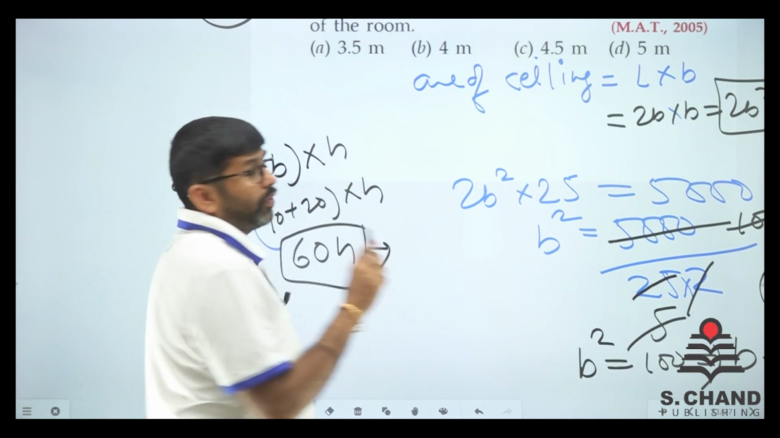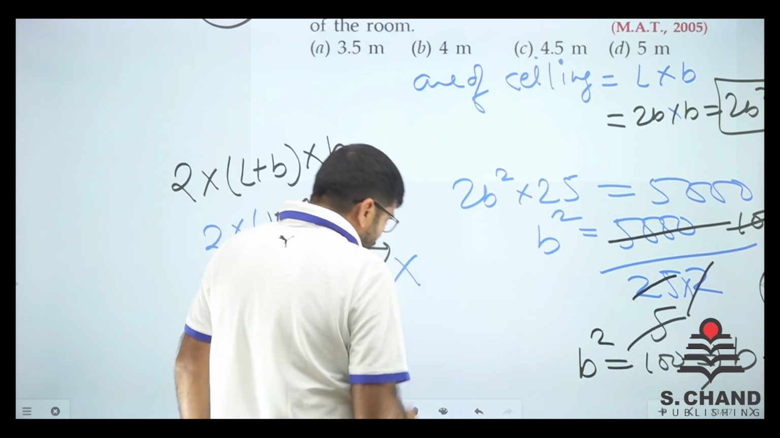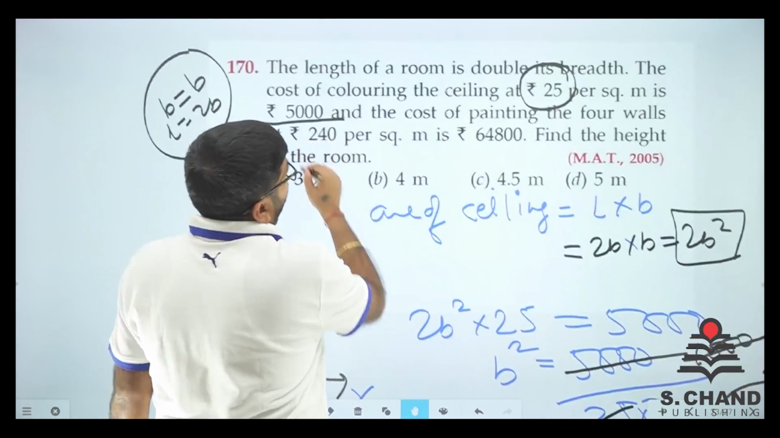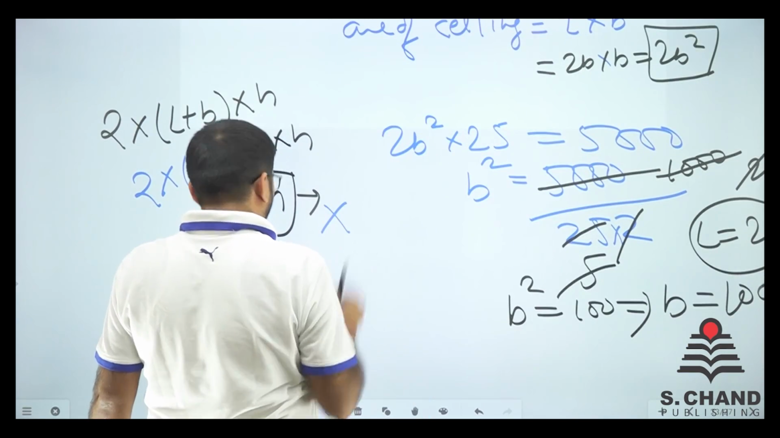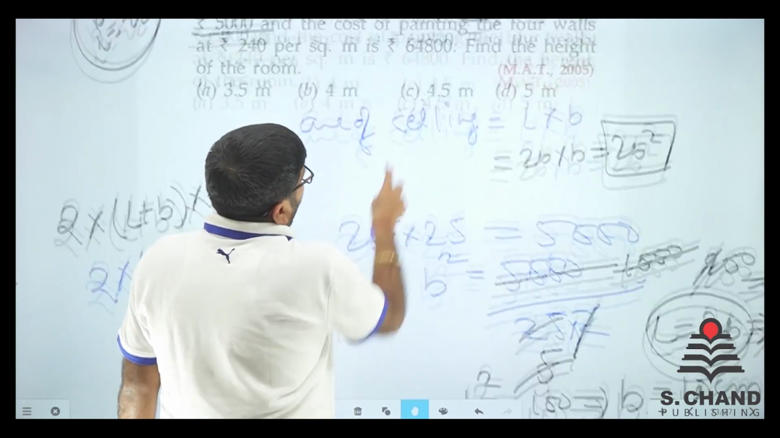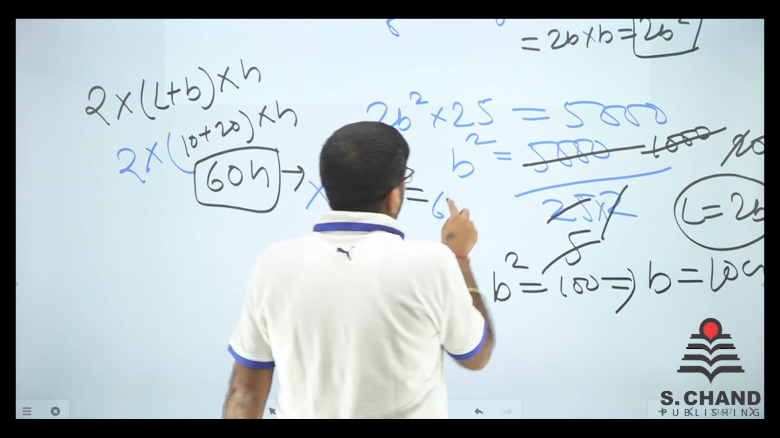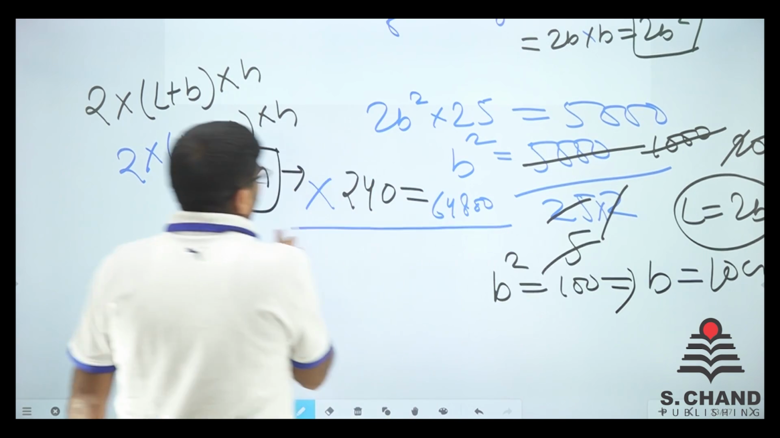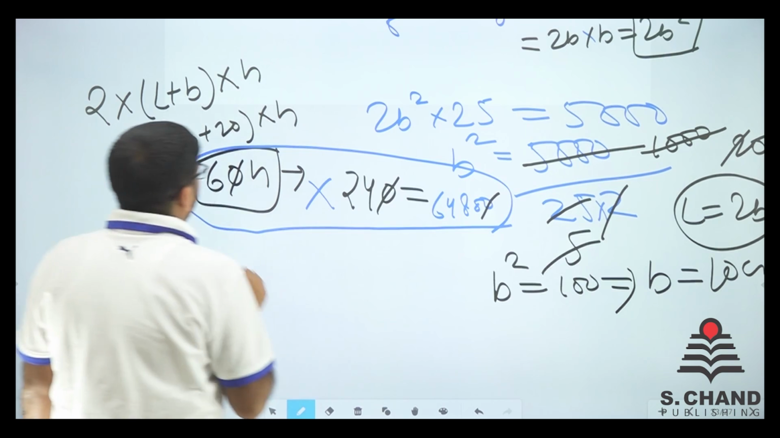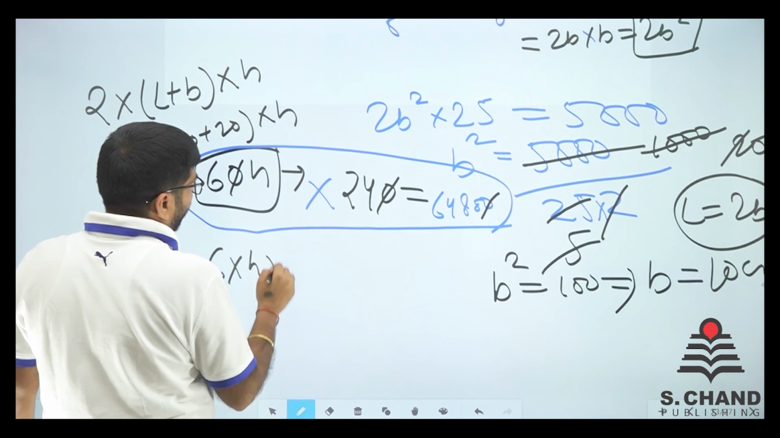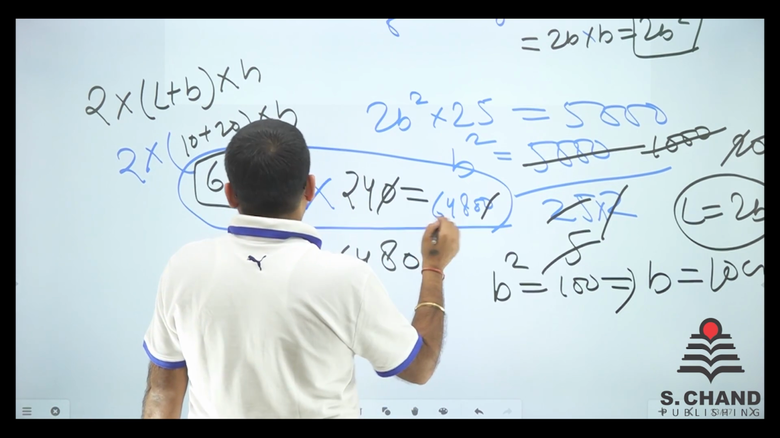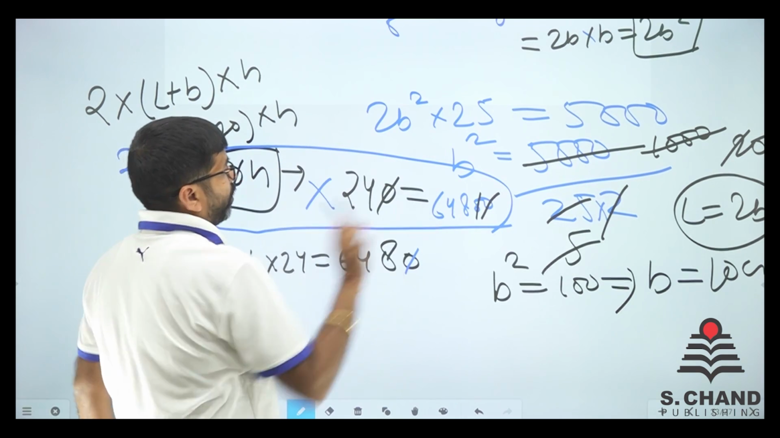Now this 60H, the four walls' area, was multiplied by 240 per square meter, and that gives the total money, which is 64800. Now we do need to calculate this. Again writing 64800, the 0s cancel. It's 6 into H into 24 is equal to 6480, because this 0 cancels, this 0 cancels, right?